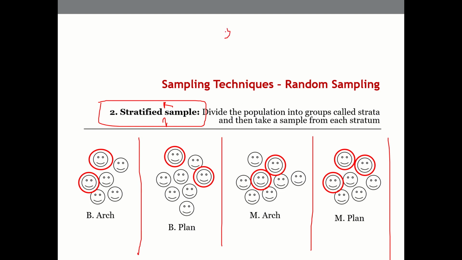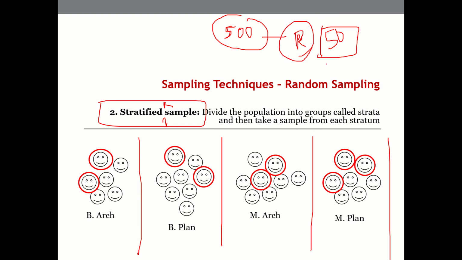Let us assume there are 500 students in the institute, and if we run random numbers and select, let's say, 50 respondents for some survey, there will be a possibility that all of them may be from B.Arch, or all from planning, or all from other sections.